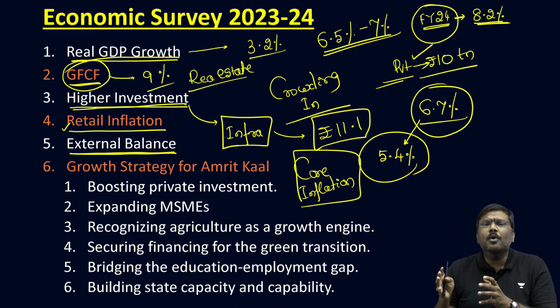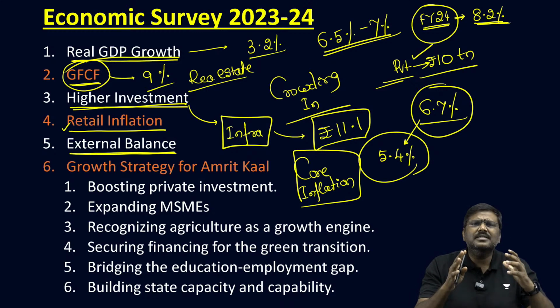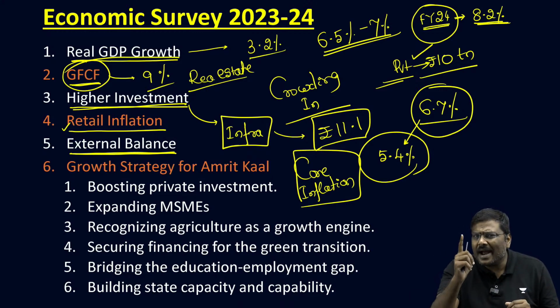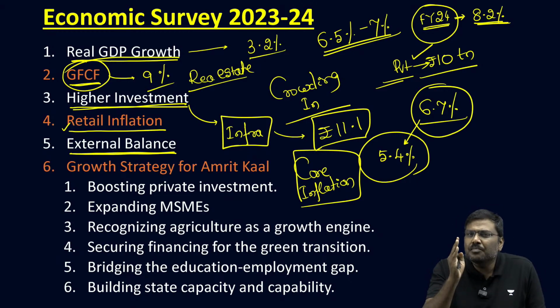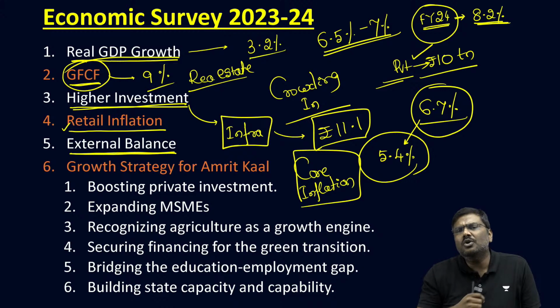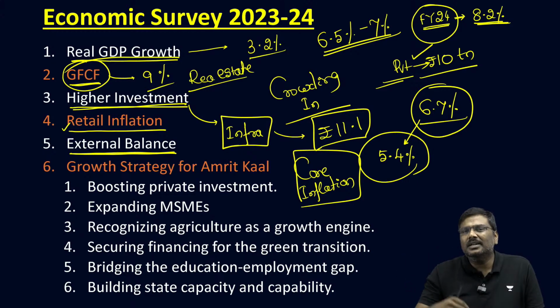According to the World Bank report, India has received one of the largest remittances in the global market. India is ranked 1 in that. The remittances India has received is more than $120 billion. That is one very important contributing factor to reduce the CAD.